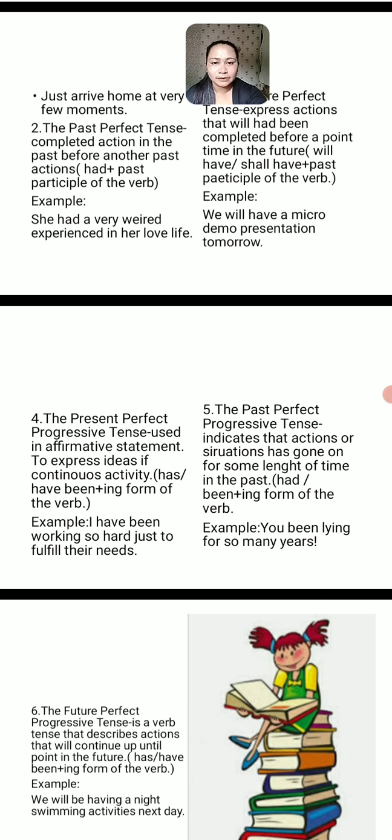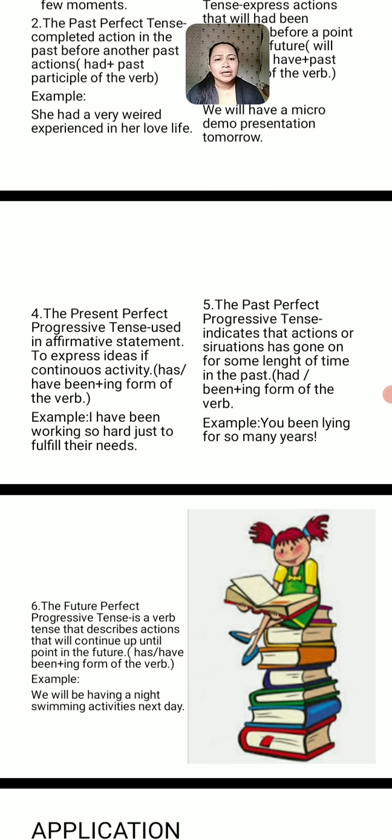So, the fifth one, the past perfect progressive tense, indicates that actions or situations have gone on for some length of time in the past. It uses had been plus the ing form of the verb. For example, you've been lying for so many years. Meaning, lying emphasizes the past perfect progressive tense.